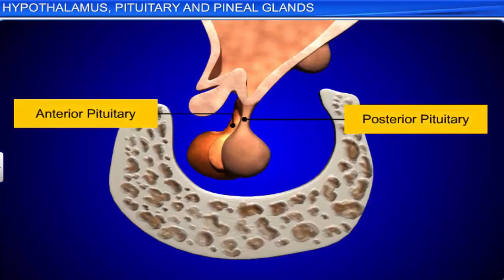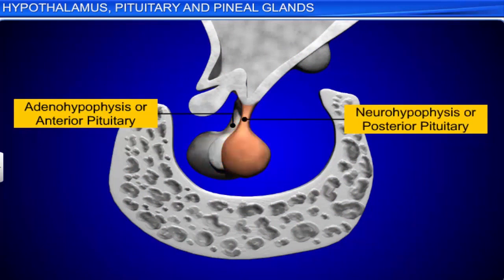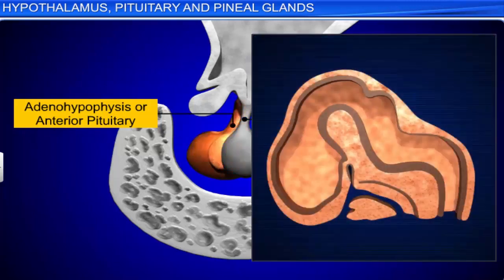Anatomically, the pituitary is divided into the adenohypophysis or the anterior pituitary and the neurohypophysis or the posterior pituitary. The adenohypophysis develops as an outgrowth of the ectoderm called Rathke's pouch in the roof of the buccal cavity of the developing embryo.